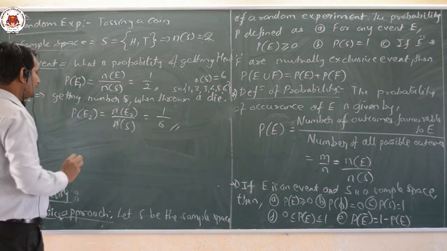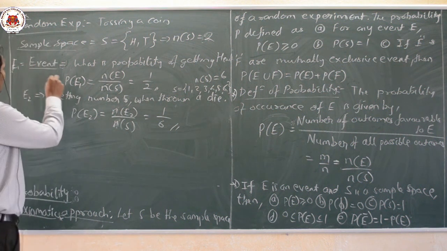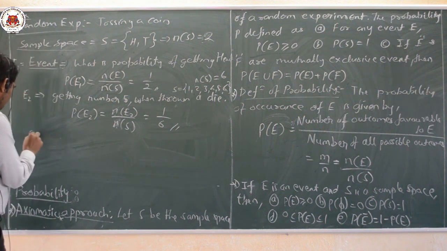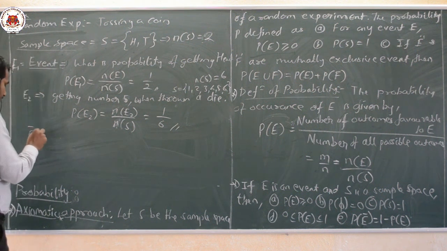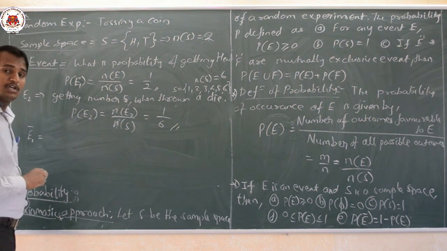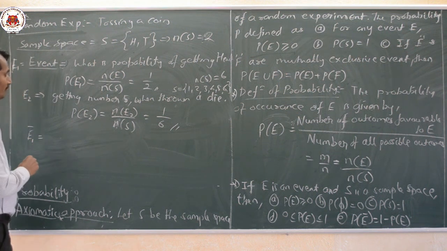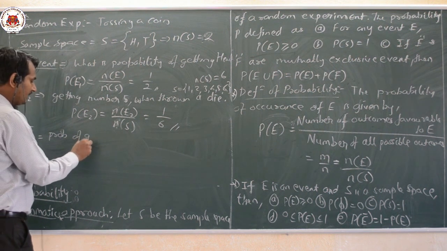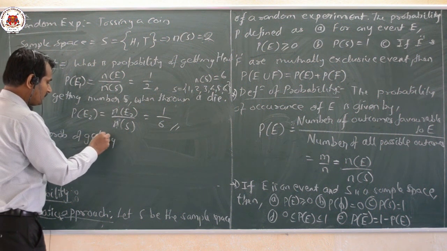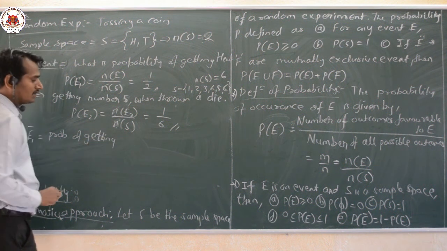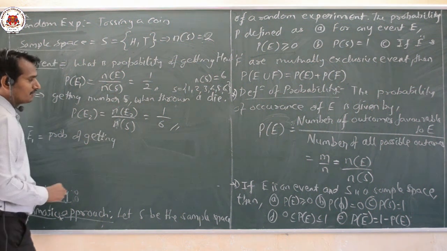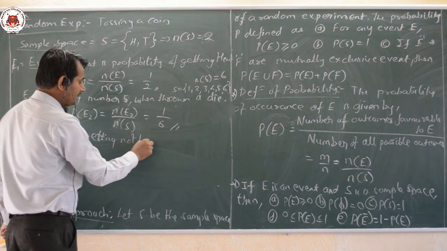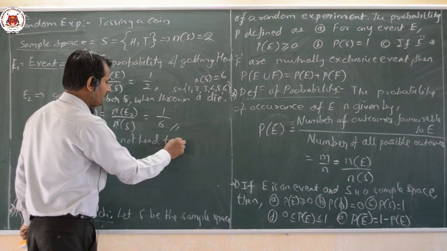Let us examine. We have already seen event E1. Now let us take E1 dash. E1 dash means the complement of E1. The complement of E1 means the probability of not getting head. Not head means it is tail.